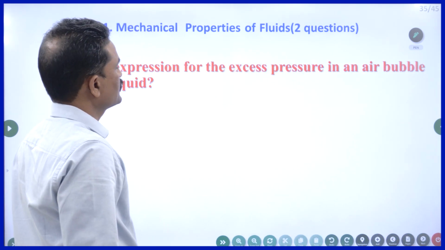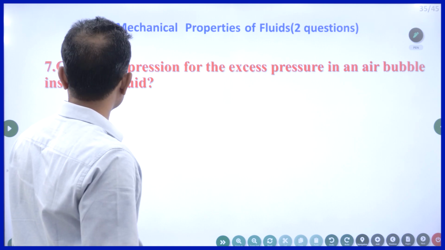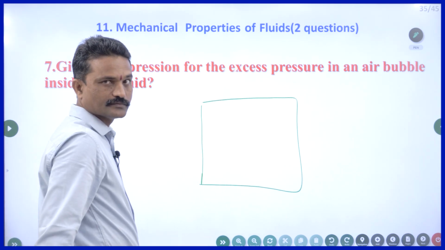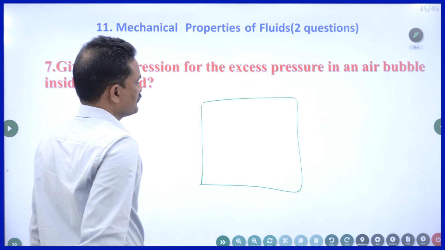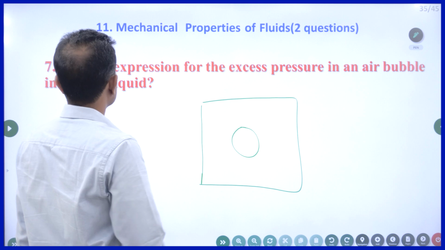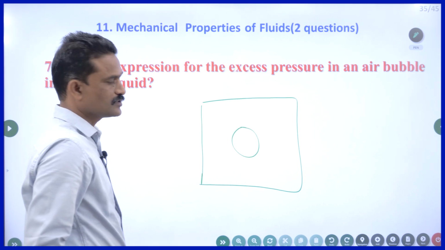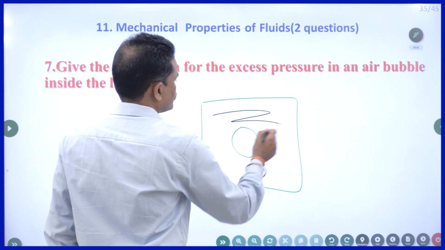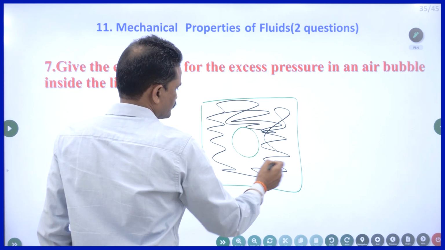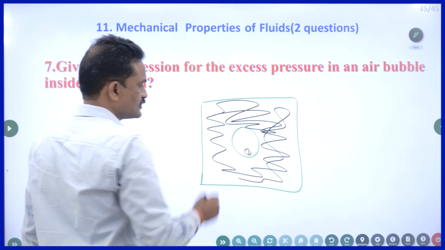Give the expression for the excess pressure in an air bubble inside the liquid. So this is water, some container of water. Inside this there is an air bubble. How many surfaces are there? This is water, so only one surface is there.